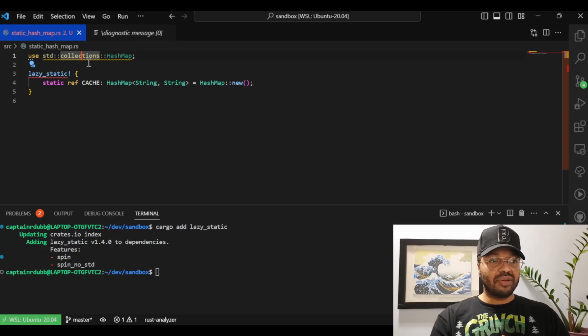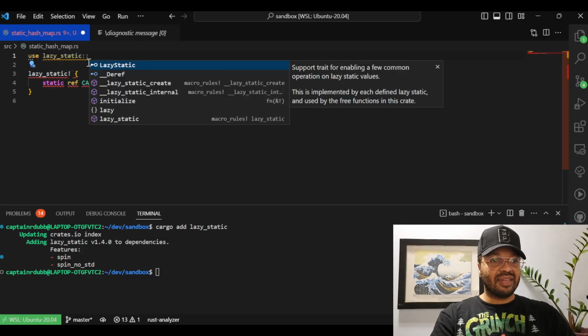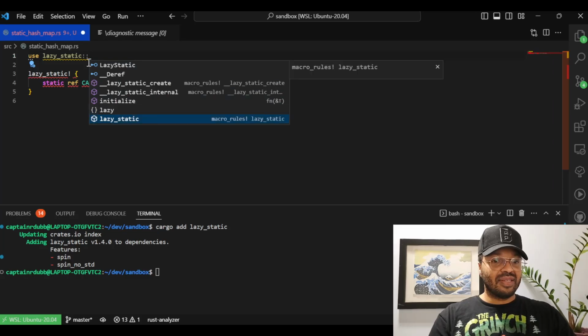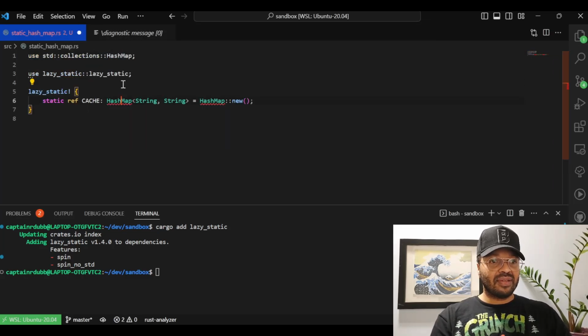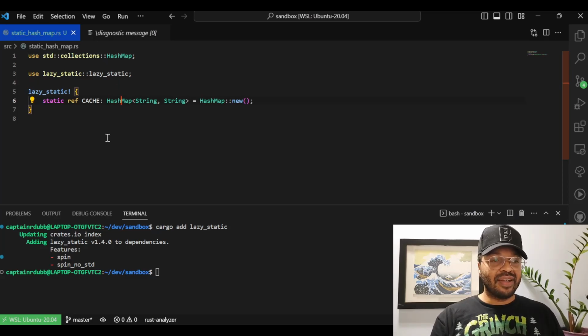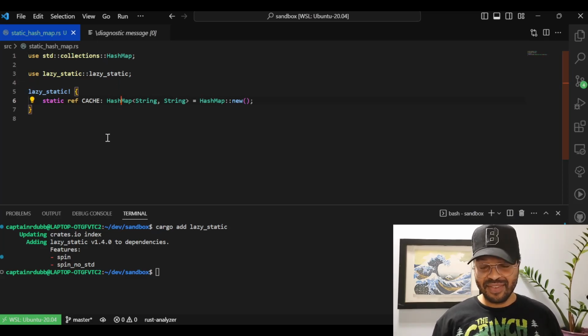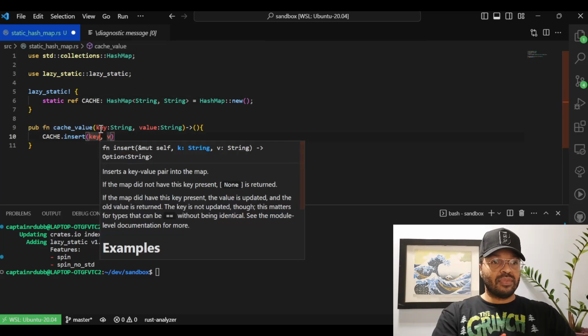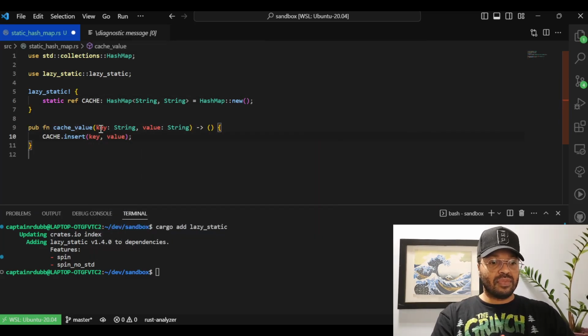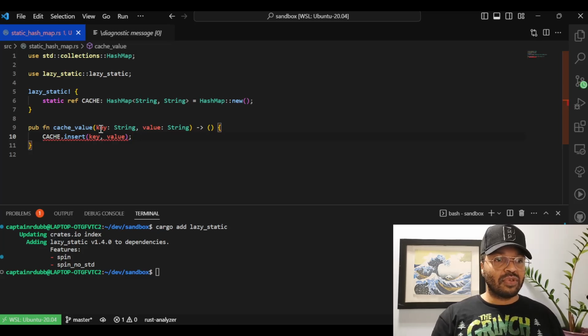No compiler errors. Oh, I said no compiler errors, but there's one right in front of my face. Use lazy_static. Alright, for real this time. No compiler errors. Now, we should try to use it. Looks like we got an error.